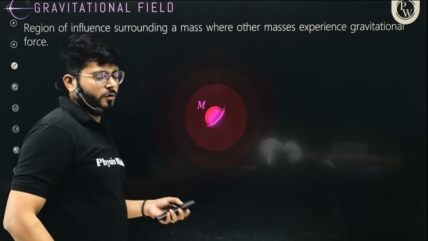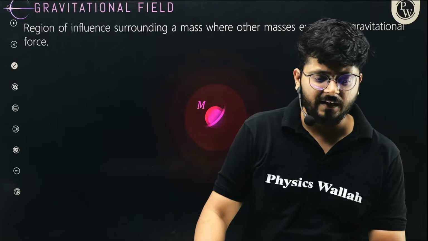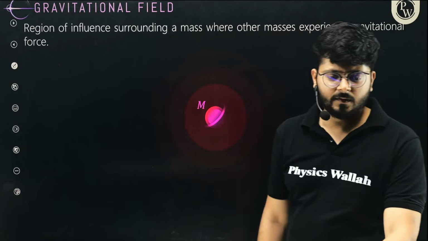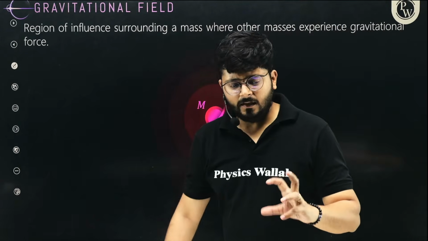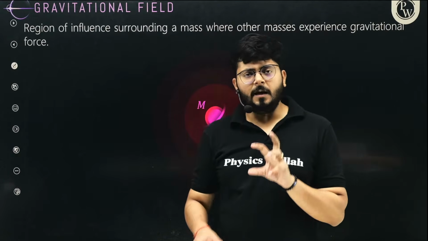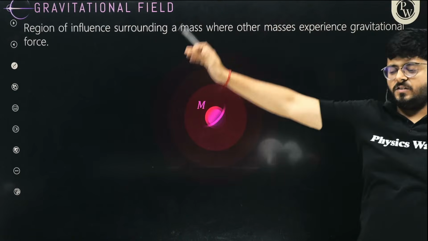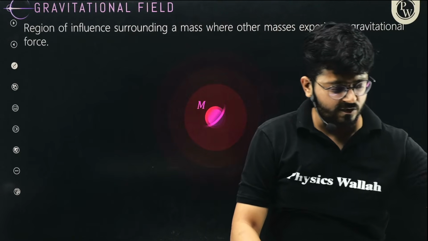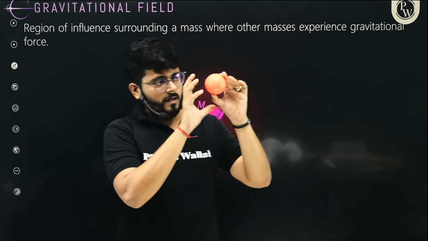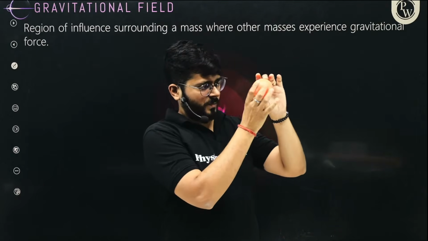All right. So this is the idea, gravitational field. What is a gravitational field? Right. So you see that if you take a planet, let's say in a free wide space, there is this planet. Let's say this planet is Mars, right? It is rotating in the free wide space, right?